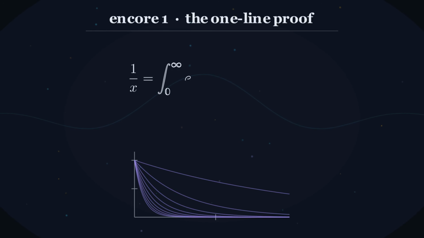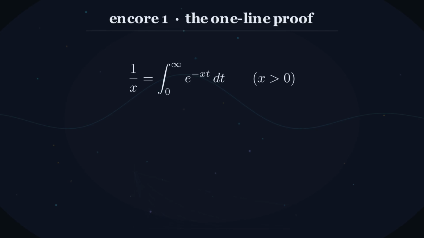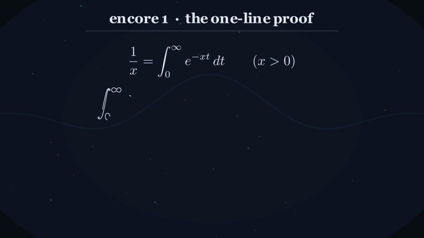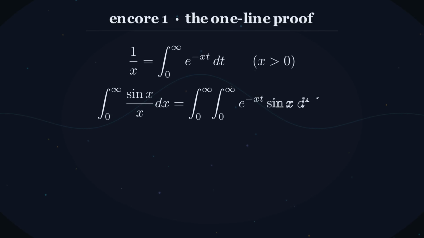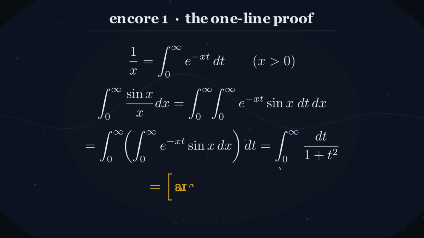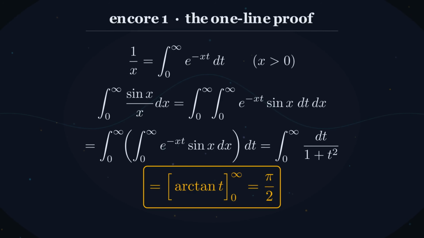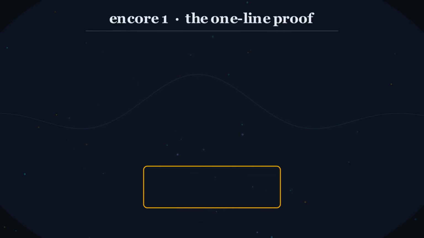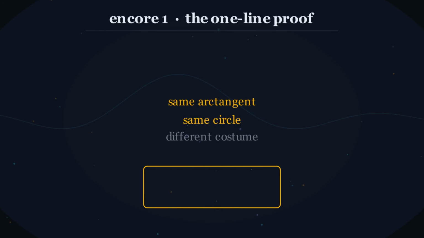Start from a fact about 1 over x. It is the area under its own exponential family. Swap the order of integration, and the inside is the integral we already did. What's left is arctangent again, from 0 to infinity. Pi over 2. Same arctangent. Same circle, different costume, and it needs the same care about the swap so it's shorter, not easier.